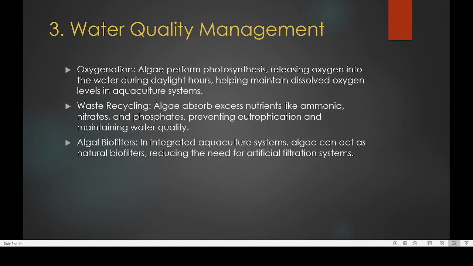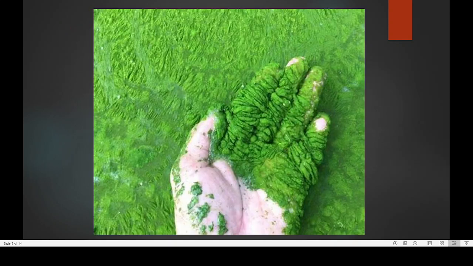Then waste recycling. Algae absorb the excess nutrients like ammonia, nitrate and phosphate, preventing eutrophication and maintaining water quality. Earlier you can see that this kind of situation is known as algal bloom, otherwise known as eutrophication, too much algae.